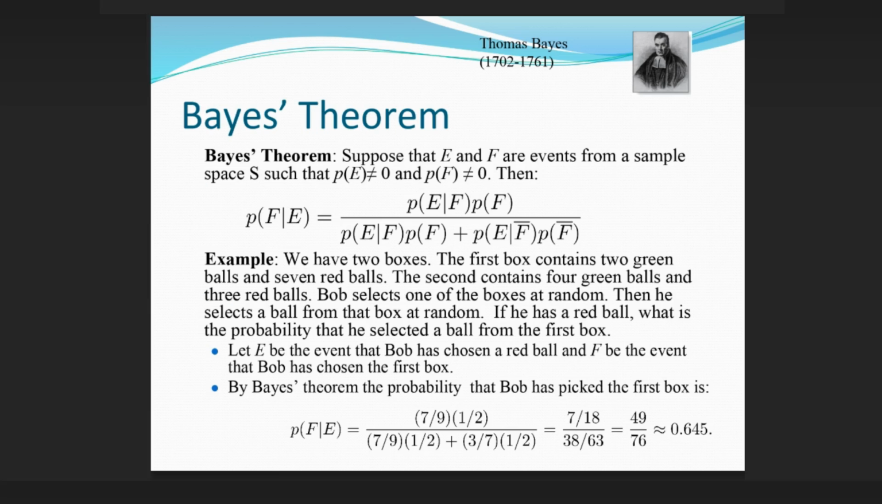Bayes' theorem. Suppose that E and F are events from a sample space S such that P(E) does not equal 0 and P(F) does not equal 0.